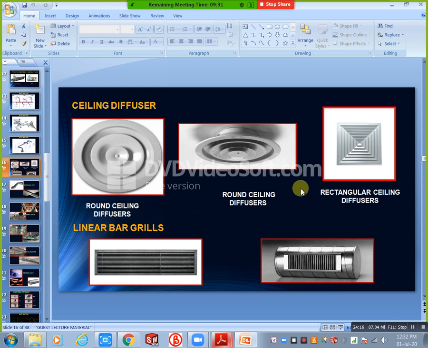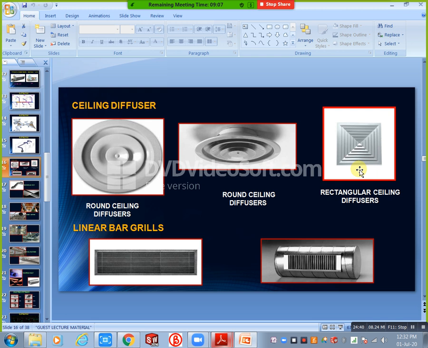Stepped ceiling means we will prefer it for interiors. In a stepped ceiling condition you can use grilles like this type. Normally we have grid type ceilings, either tile type or marble type, which you can see in a false ceiling above. In that situation you can use this round type or rectangular type. Based on your requirement and your ceiling, you need to select your diffuser also.